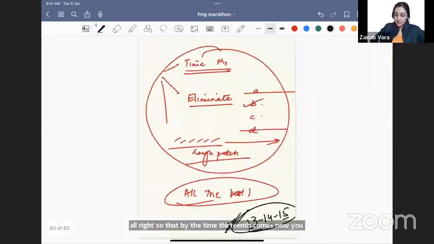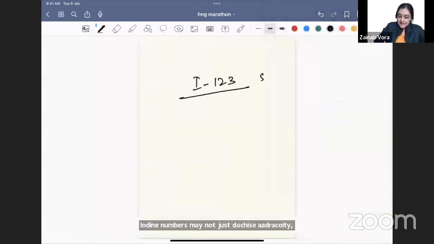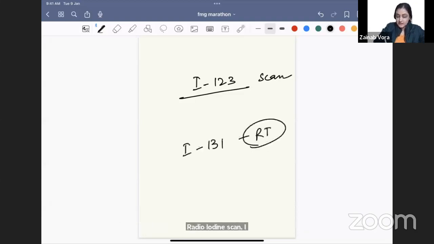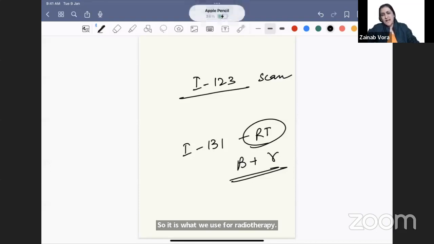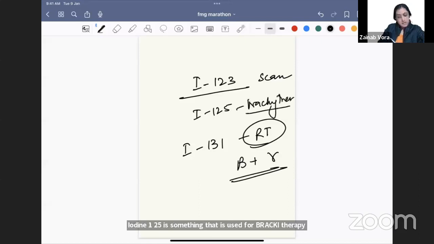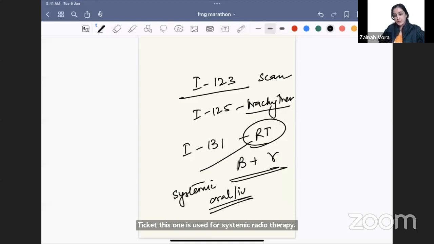Iodine numbers में ना just दो चीजें याद रखो अदिति. Iodine 123 is what I use for my scan, radio iodine scan. Iodine 131 is what we use for treatment because it emits beta rays and gamma rays both, so it is what we use for radiotherapy. Those के questions नहीं आते. आजकल तो clinical questions ही आते हैं, mainly image based, that we have done. Iodine 125 is something that is used for brachytherapy. Okay, brachytherapy में use करते हैं ये वाला. ठीक है, this one is used for systemic radiotherapy. Orally देते हैं या IV देते हैं, it will go and bind to the tumor.